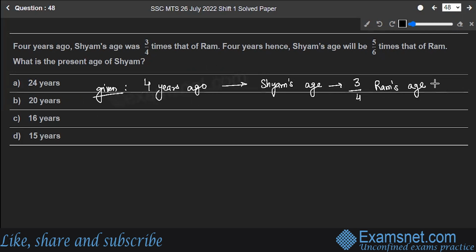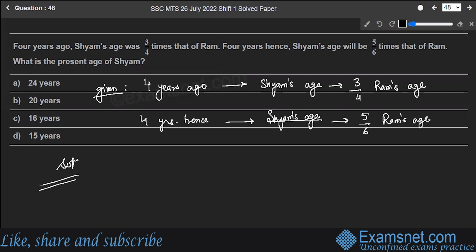Correct? 4 years hence, Sham's age will be 5 by 6 times of Ram's age. So these are the things which are given to us. Let's move with the solution.